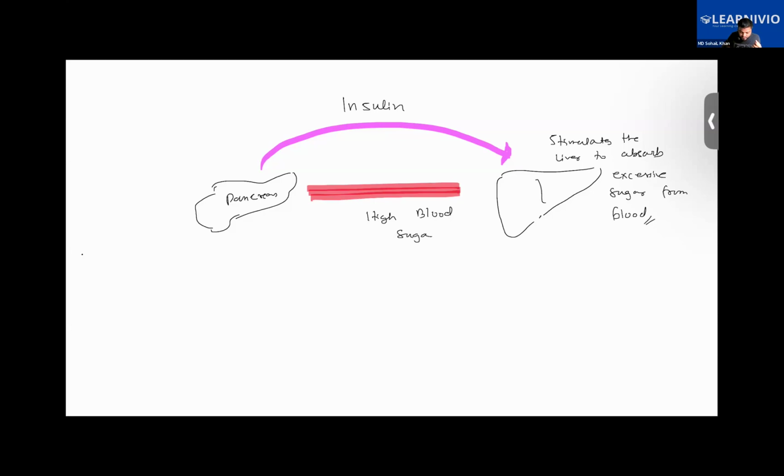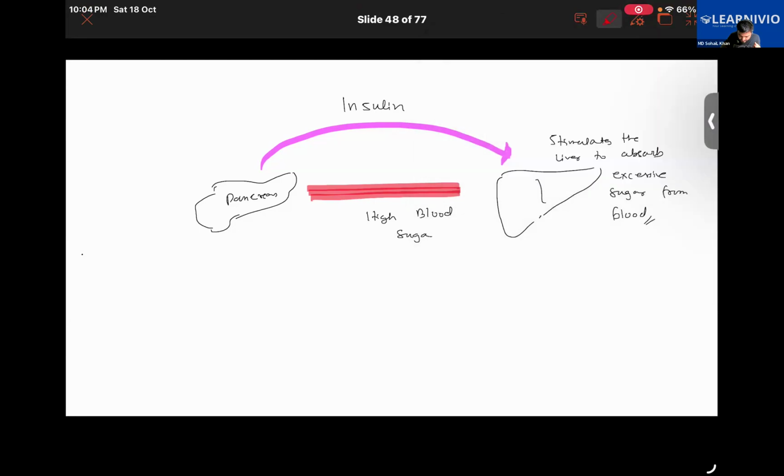It also does one more thing. Insulin will also stimulate the muscles to use more sugar from the blood. Understanding it? It will signal the muscles to store and use excessive sugar.